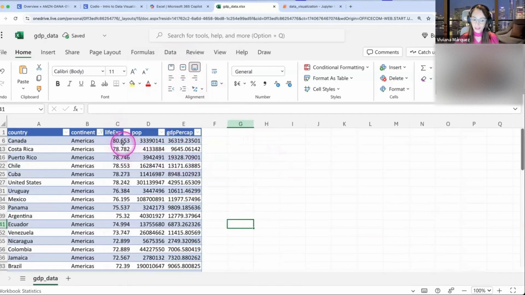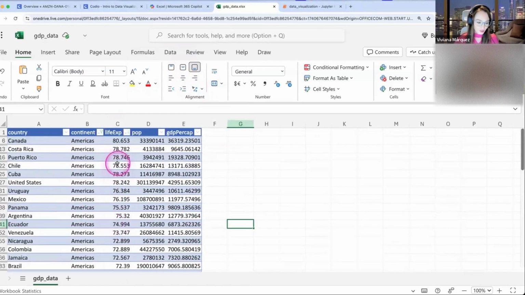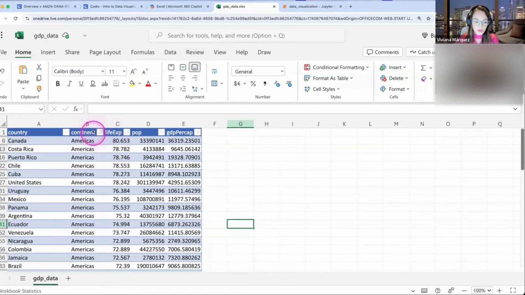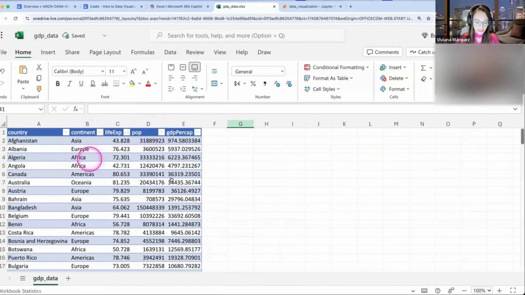So the best place to live long in the Americas is Canada, and the worst place is Haiti. So yeah, you can play around. If you want to reset it, since we used the filter on continent, click on continent, and then you can say clear filter, and then it goes back to normal.